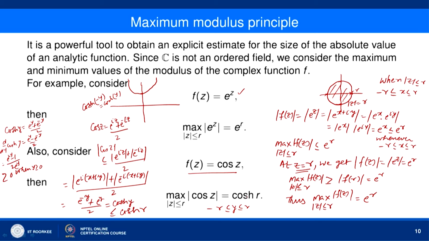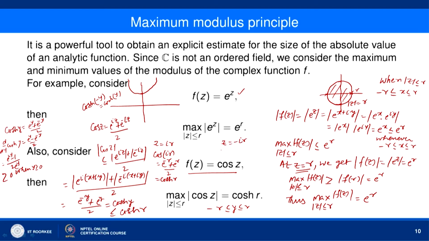Okay. So, for that you need to consider z equal to ir. If you take z equal to ir, then cos ir is equal to e to the power minus r plus e to the power r divided by 2, that is cos hyperbolic r. You can also consider z equal to minus ir.